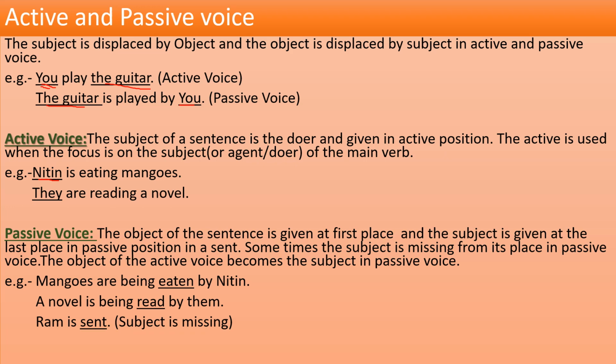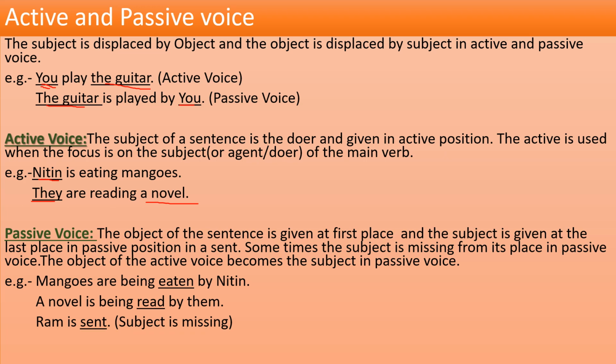Example number 2, they are reading a novel. You can see here they and a novel. They is the subject and a novel is the object. If I ask you who are reading a novel, you will reply they are reading a novel. So the subject of this sentence is doing its work, and the subject is given at the beginning of the example. So it is called active voice, because in active voice you will always find the subject at the beginning of the sentence.